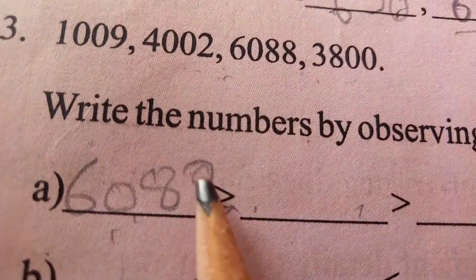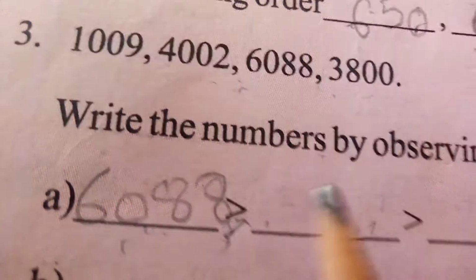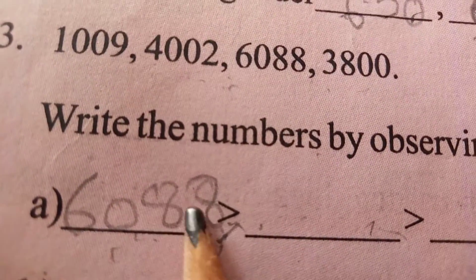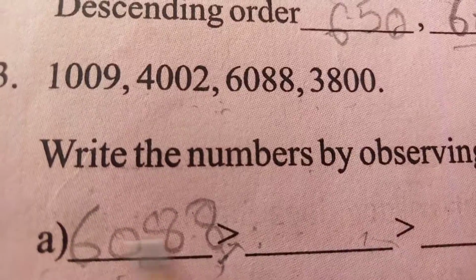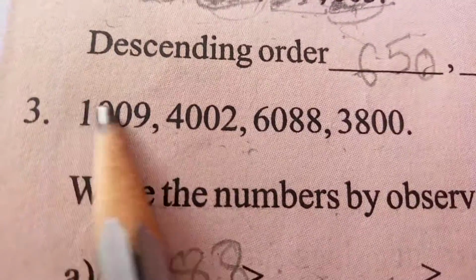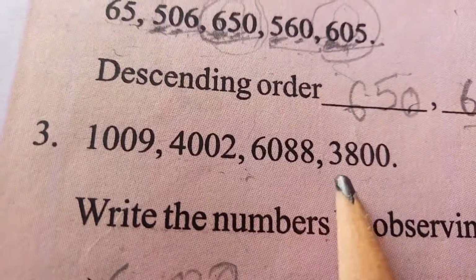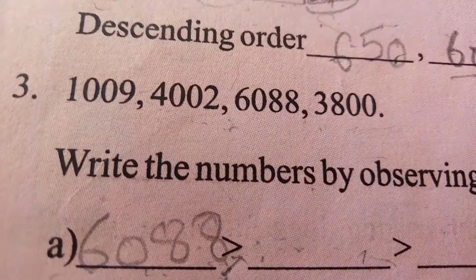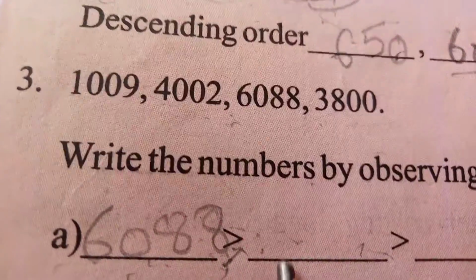Yes, next, look at this symbol. This is the open part. The open part is always toward the bigger number, and the pointer is always toward the smaller number. So here comes a smaller number, smaller than 6088. Here in these numbers, what is smaller than 6088? 1009, 4000, 4002, 3008, 3800. These are smaller numbers than 6088. Now which one do we write here?